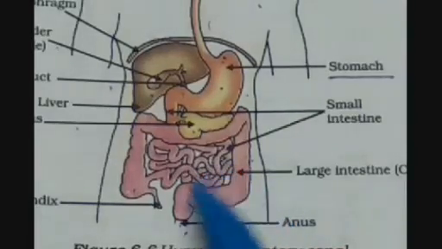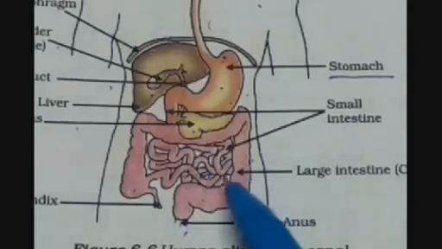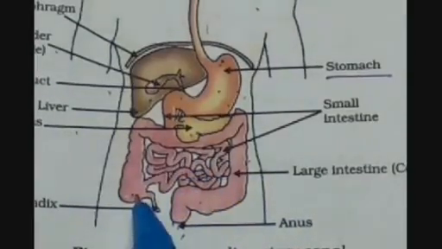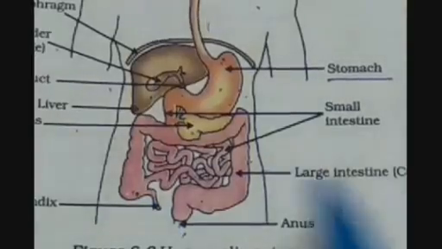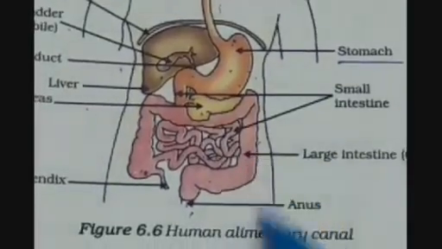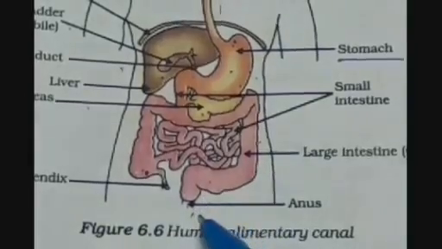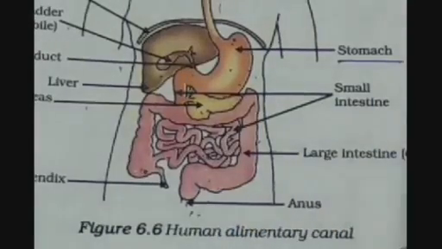Now the remaining food, which is undigested or which is not having the nutrients or which is waste for us, is transferred into the large intestine, where the excess amount of water is absorbed from the food item. It is also called the colon. And then after absorbing the water, the solid waste is transferred through the sphincter muscles to the anus, from where it is removed outside the body. So this is how nutrition in the human body takes place.